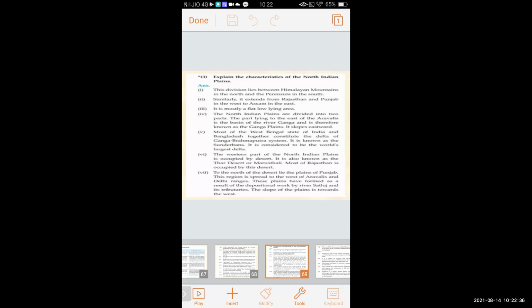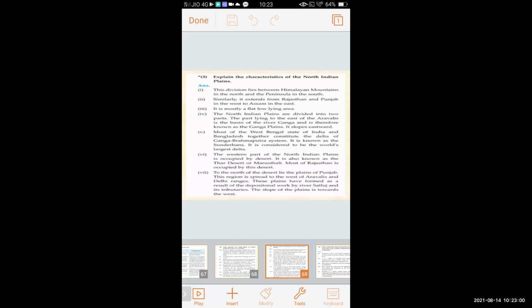Its slope is east. Most of the West Bengal state of India and Bangladesh together constitute the delta of the Ganga-Brahmaputra system. It is known as the Sundarbans. It is considered to be the world's largest delta. The western part of North Indian plains is occupied by the desert. It is also known as the Thar Desert or Marustali. Most of Rajasthan is occupied by this desert.